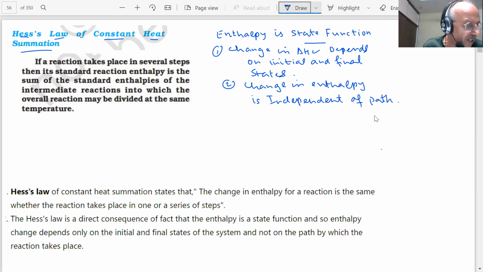Therefore, students, the reaction can take place in 1 step or in many steps, and the total enthalpy change will remain the same.